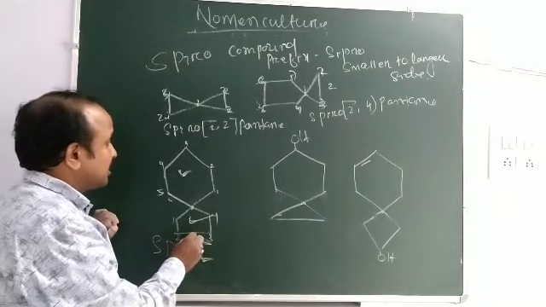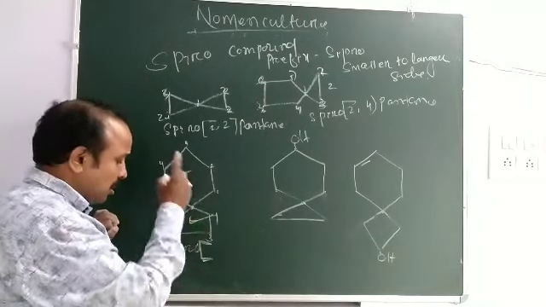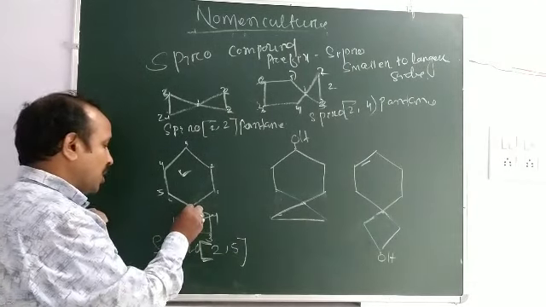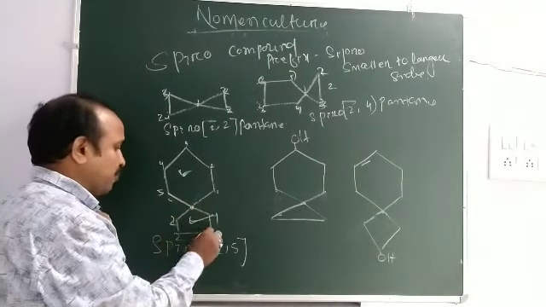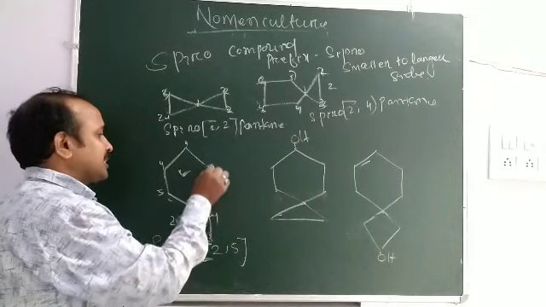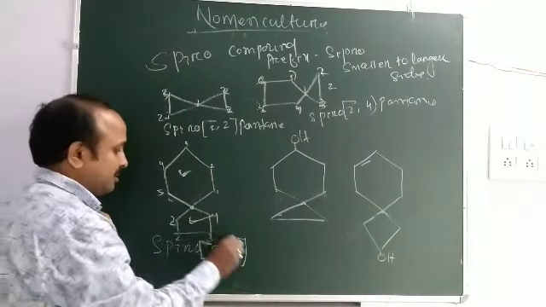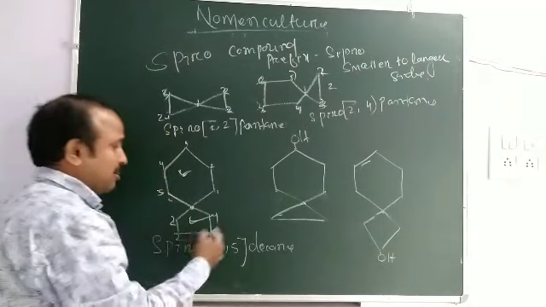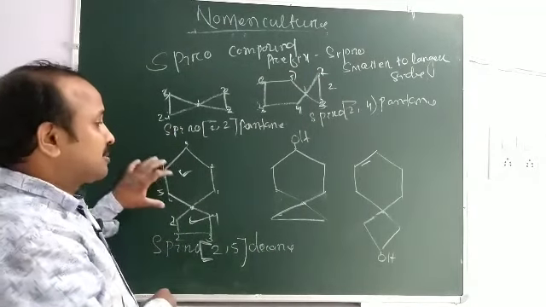In this side 2, smaller 2, larger 2, 5. Then 1, 2, 3, 4, 5, 6, 7, 8, 9, 10, decane. Okay, all the carbons are included under the principal chain.